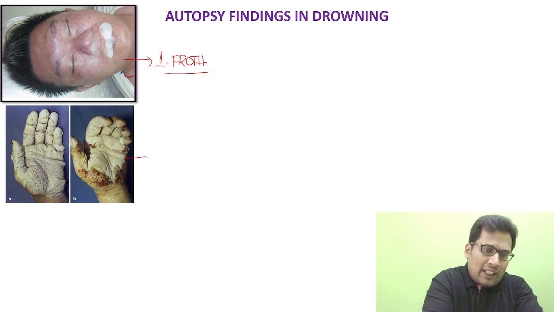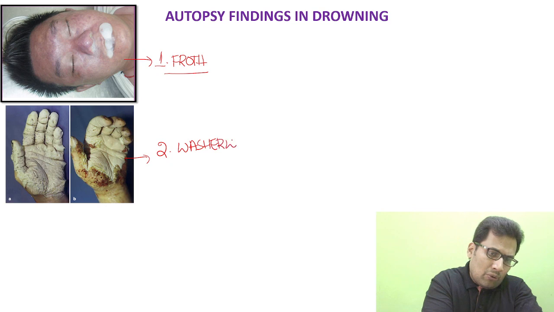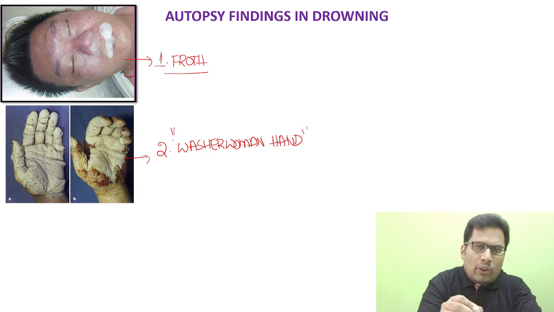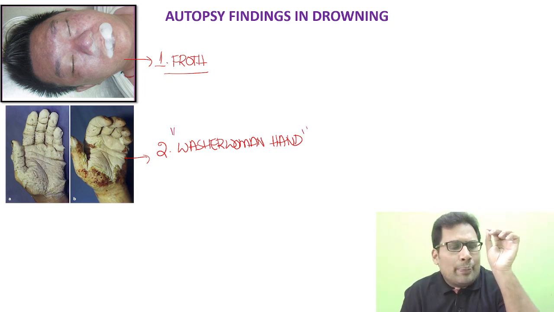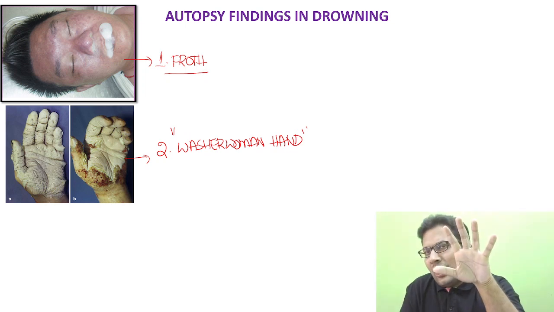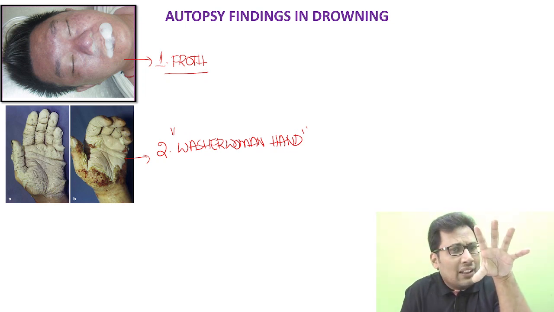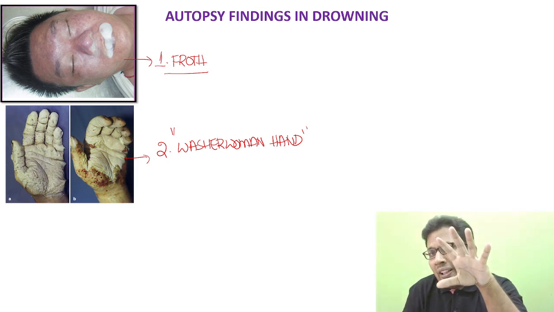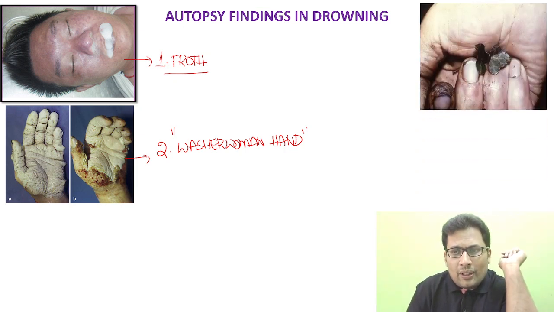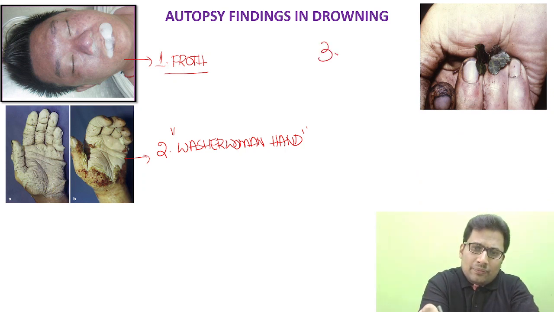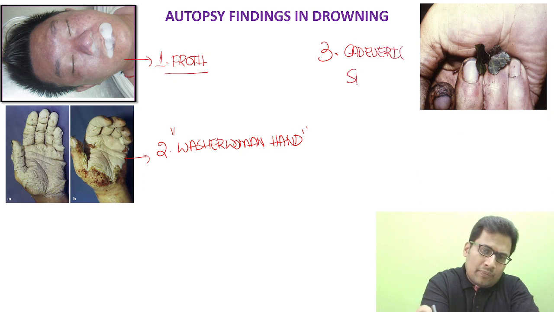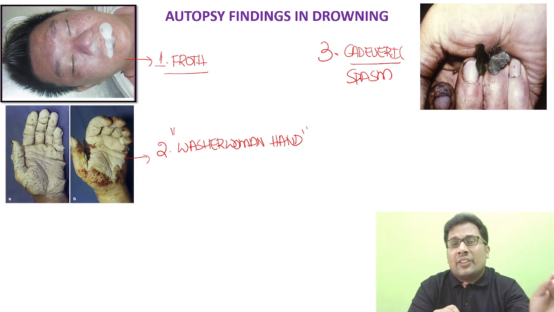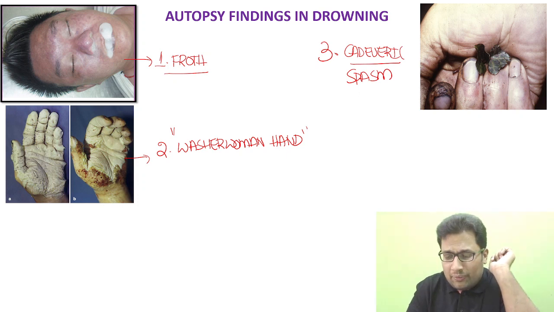Second, this is known as washerwoman hand. So what is washerwoman hand? Washerwoman hand is the sodden, bleached appearance of the hand. If it's seen in the entire hand, 24 hours. If there is peeling of the skin like a glove, 3 to 4 days. If it is seen only on the fingers, 3 to 4 hours. Then cadaveric spasm, which is one of the sure signs of drowning.